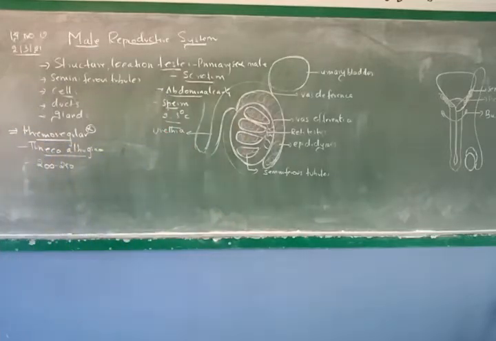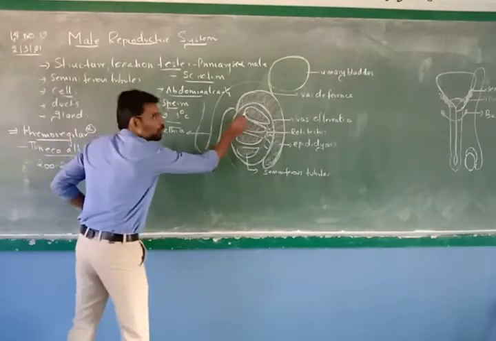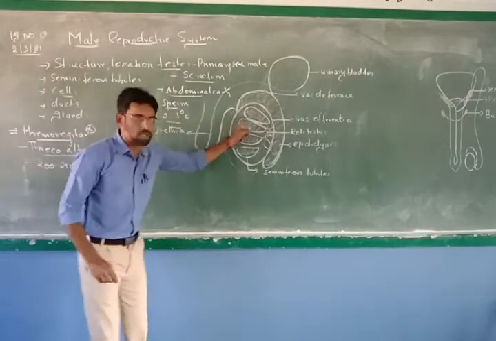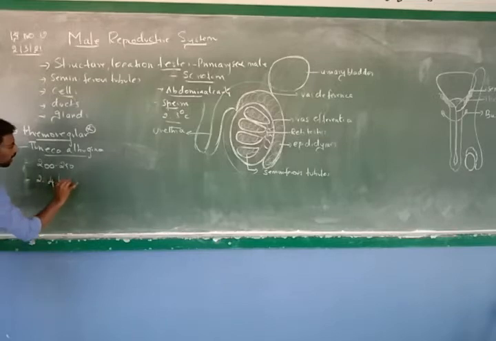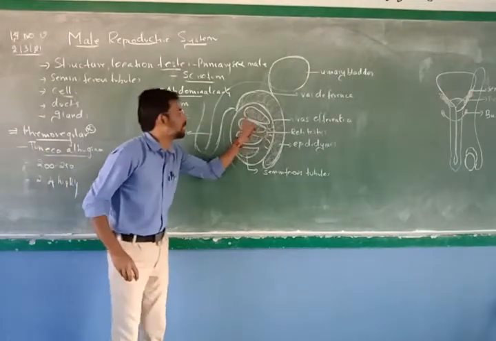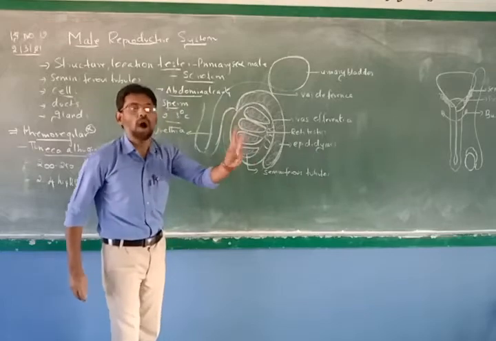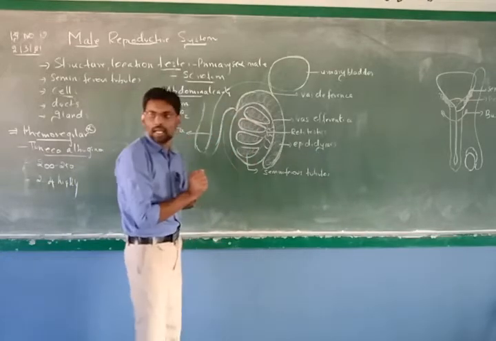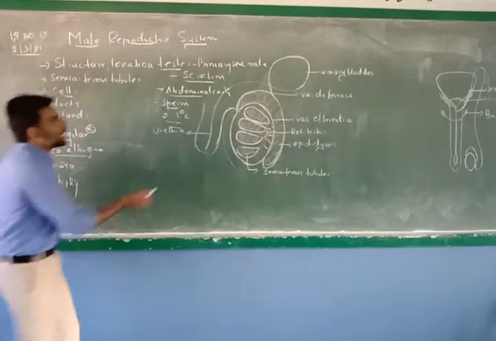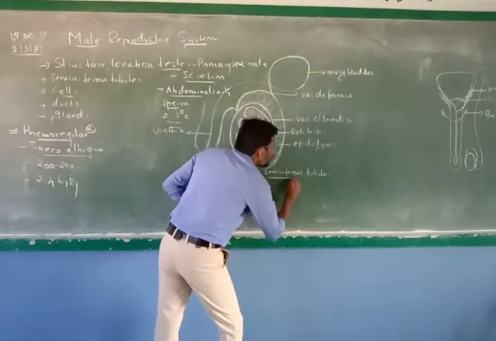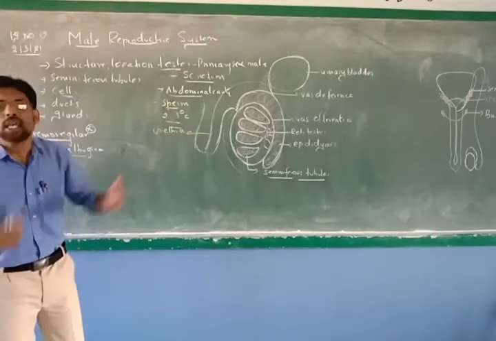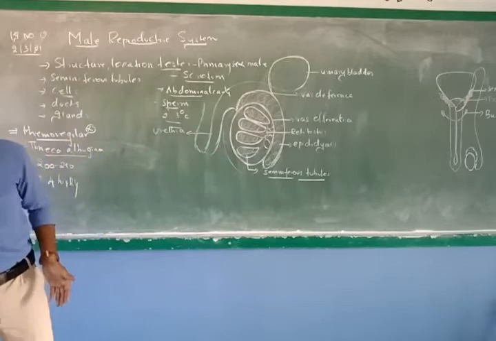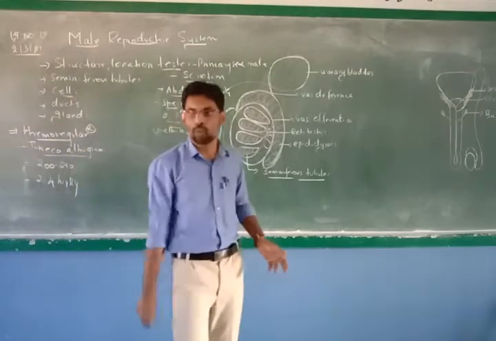Okay. Now, inside this testis, you will find these lobes, 200 to 250 lobes or lobules. In each lobule, 2 to 4 highly coiled tubes will be present. So, this is not one tube, 2 to 4 together, highly coiled, and present inside. These highly coiled tubes are called seminiferous tubules. So, how many seminiferous tubules are highly coiled? 2 to 4. If you take the female reproductive system, just turn the page, you find the length of the ovary.